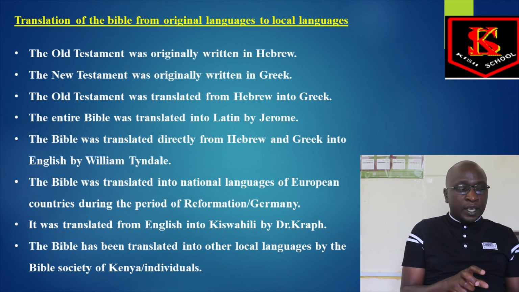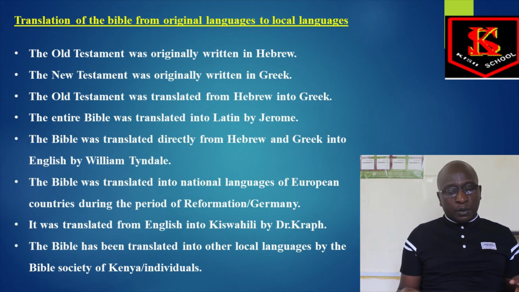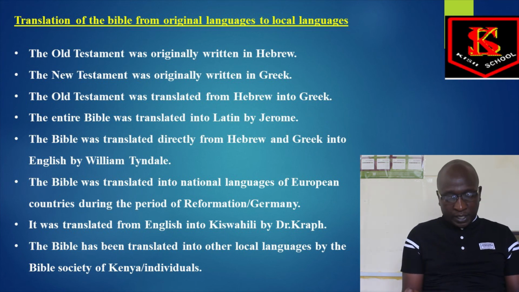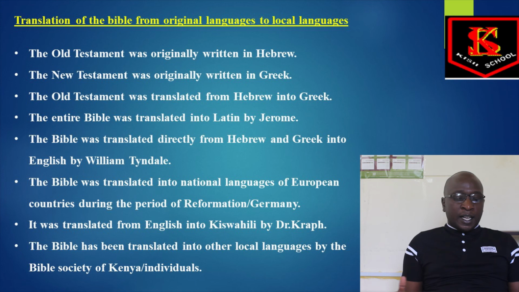The Bible was originally written in Hebrew. That's the original language of the Old Testament. And the New Testament was originally written in Greek. So the Old Testament was translated from Hebrew into Greek. Of course, Greek was the New Testament language. Then the entire Bible was translated into Latin by Jerome. Jerome translated the entire Bible to Latin.